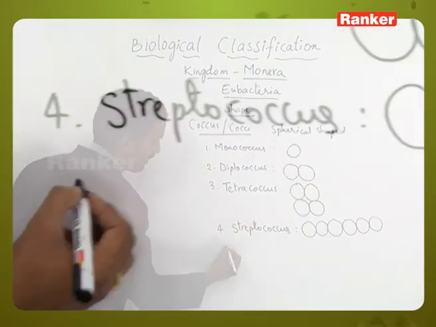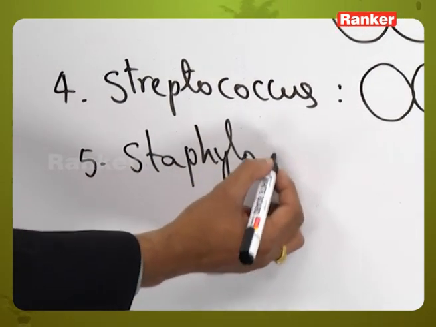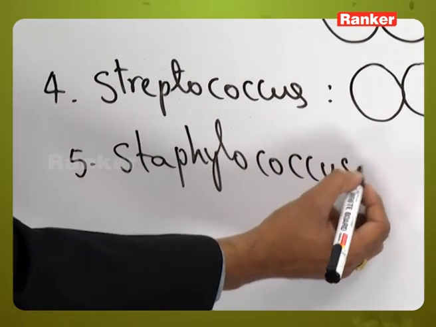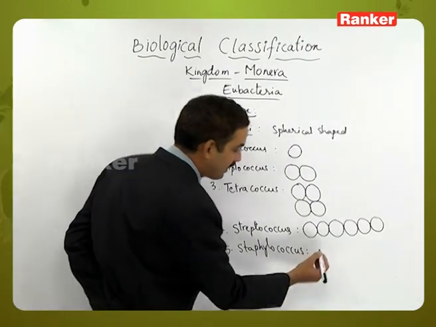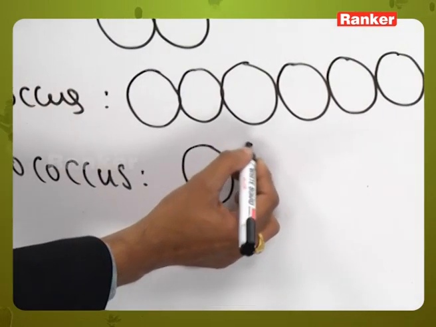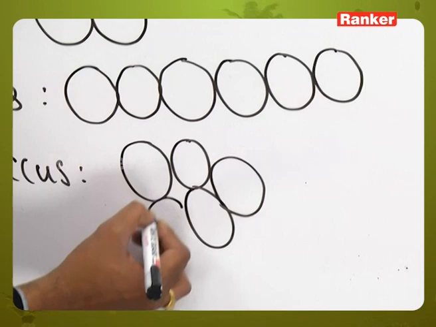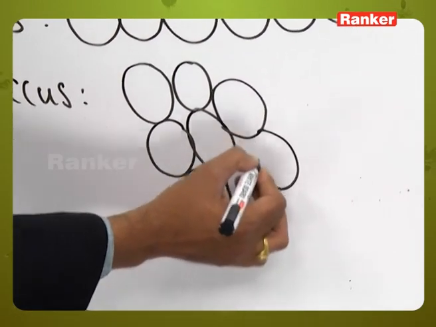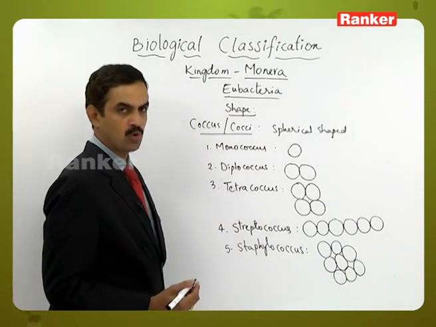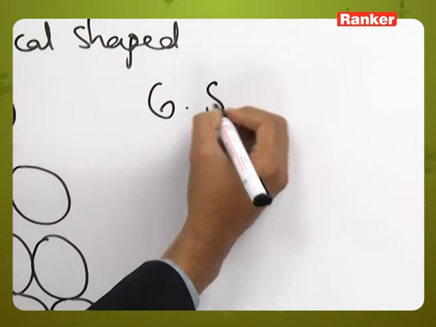And the fifth one is staphylococcus. Here also many spherical shaped structures are there, but their organization is not in a definite pattern. The arrangement is irregular. This type of organization is called staphylococcus. Then the sixth one is Sarcina.